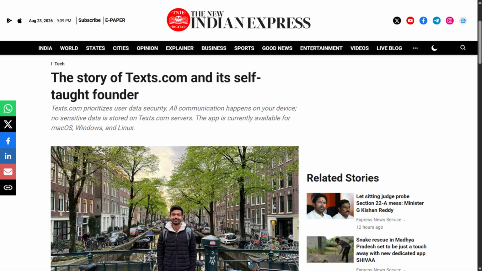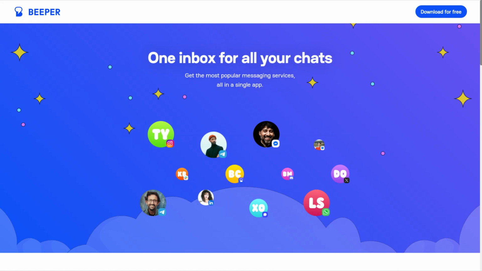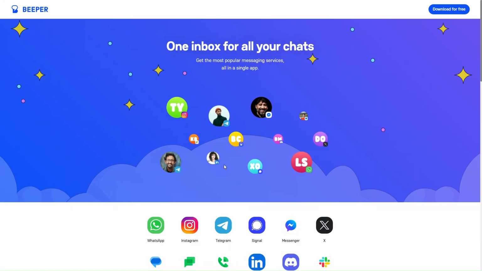Last year, a boy from India, who was 21 years old, built a solution called Beeper, and that product got acquired by WordPress. It was solving a real, genuine problem of the user. So let's first see Beeper.